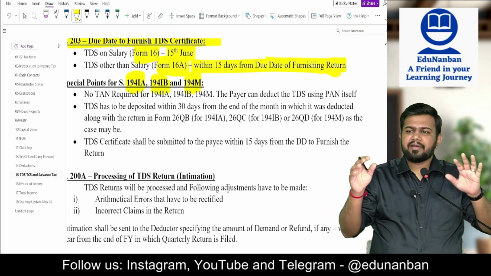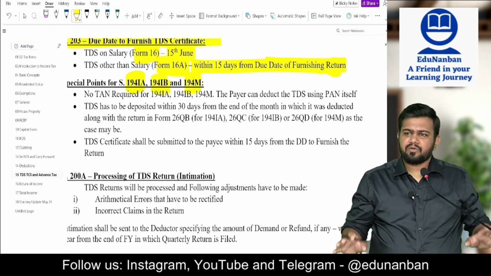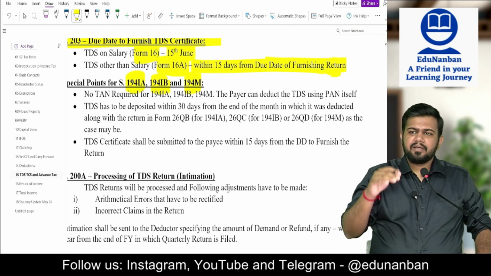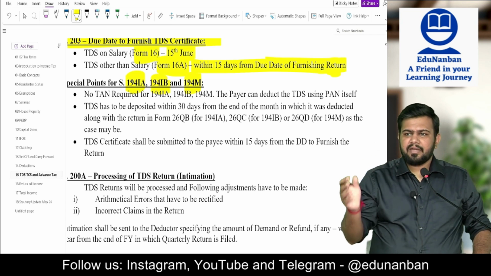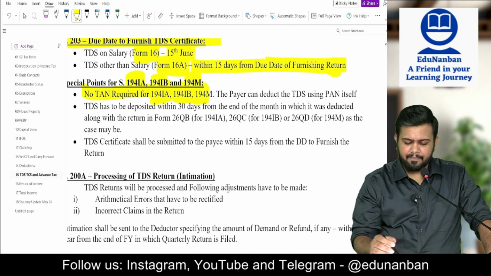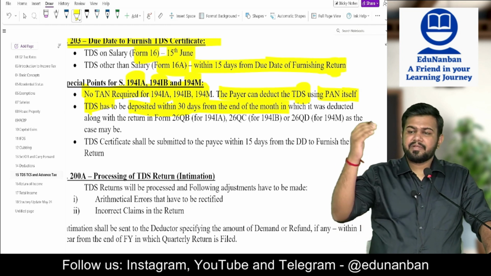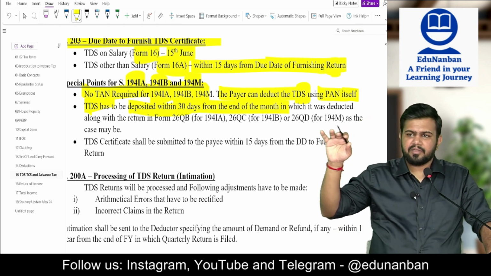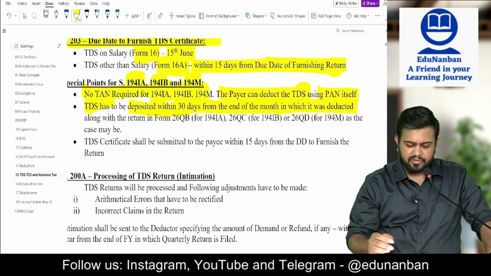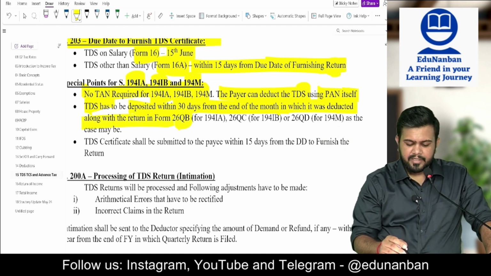What is the due date to file the return? That is also next month end only. To pay the tax it is next month end, to file the return also it is next month end. So no TAN is required for 194IA, IB and M. The payer can deduct TDS using PAN itself. The TDS has to be deposited within 30 days from the end of the month in which it was deducted, along with the return in Form 26QB, 26QC, 26QD.